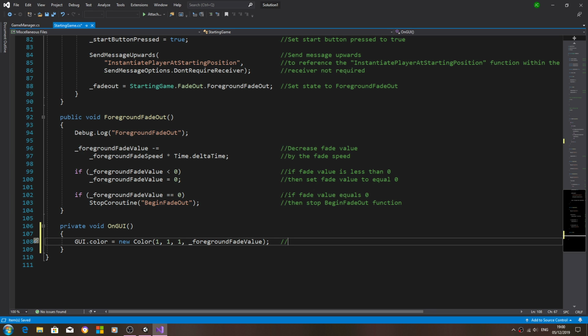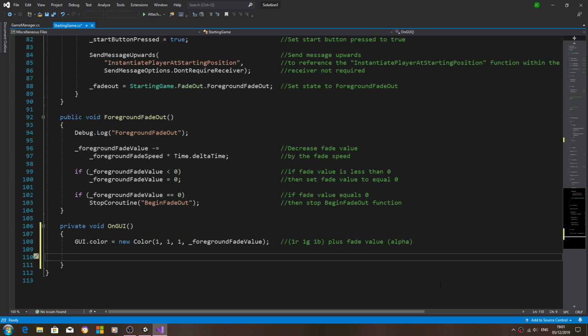So let's get this into the comments, and we'll add 3 ones, and these are for our RGB, and we'll just say plus the fade value, which is the alpha transparency,